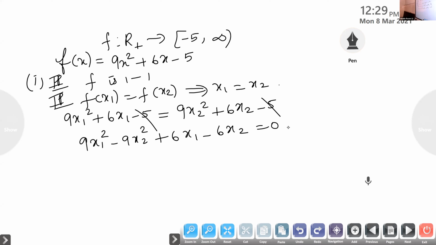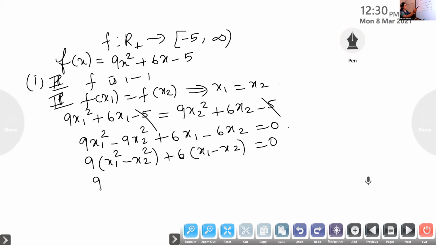From the first two terms, you can take 9 outside. So you'll get 9 into (x1 square minus x2 square) plus 6 into (x1 minus x2) is 0. Now this is of the form a square minus b square. What is a square minus b square?